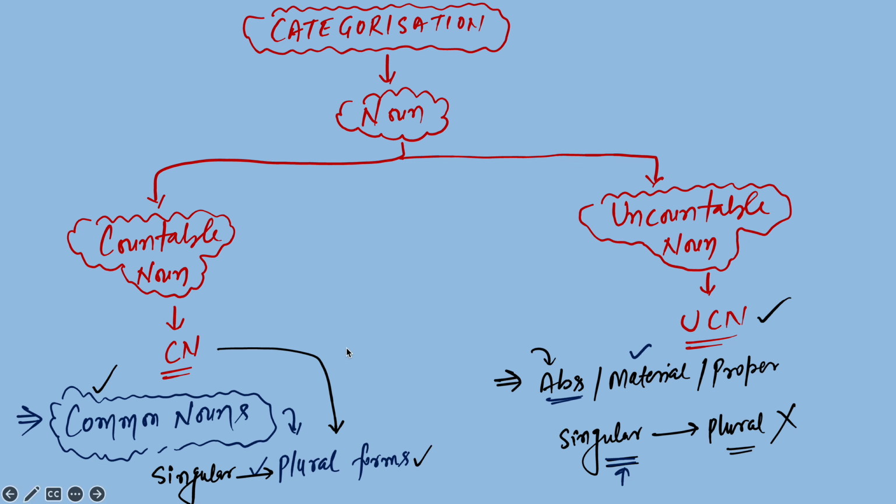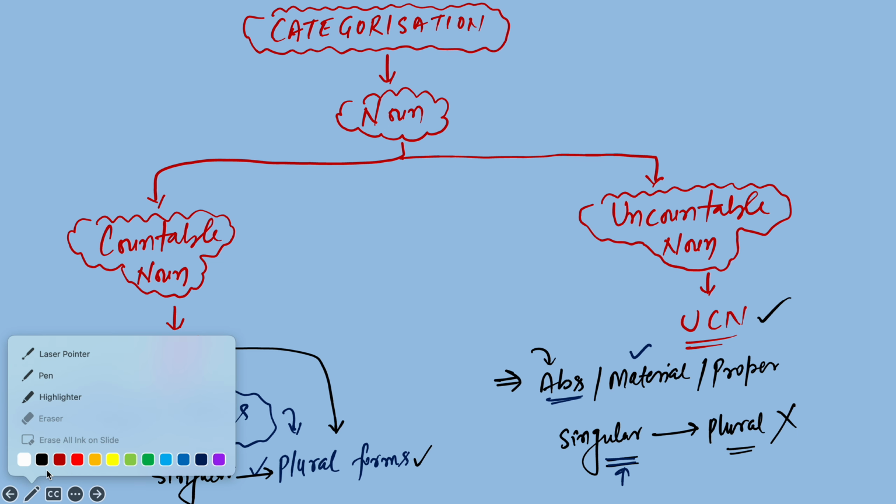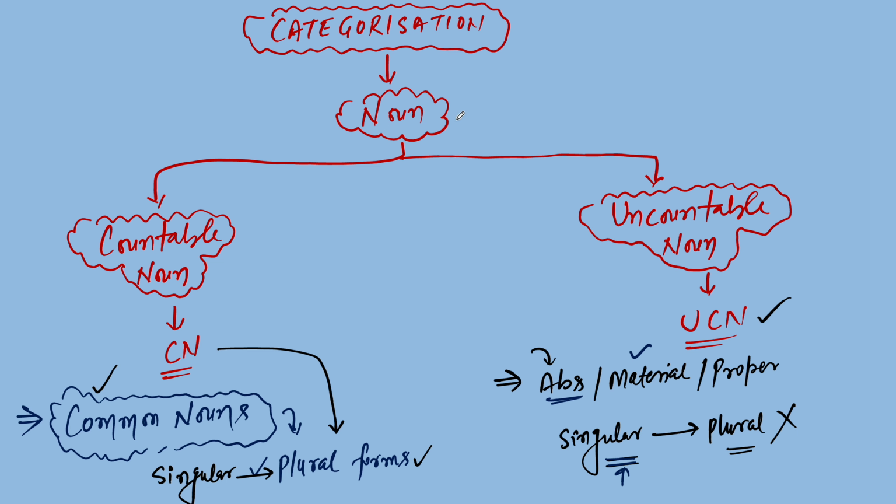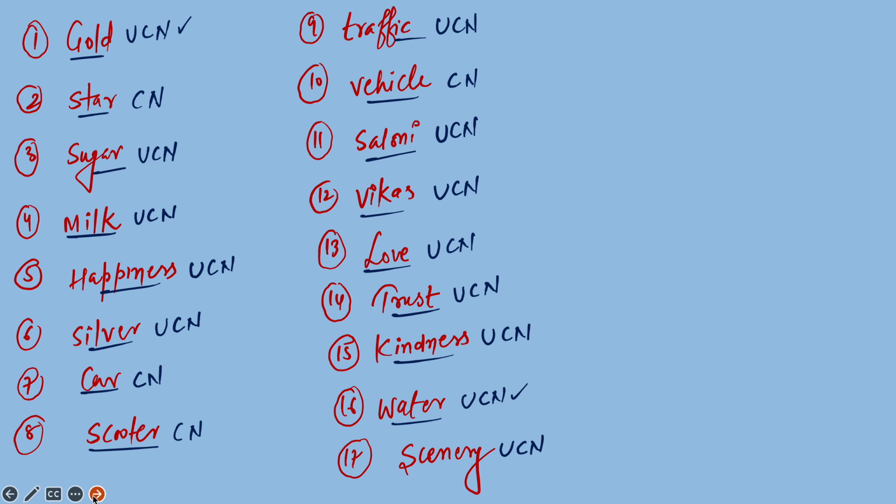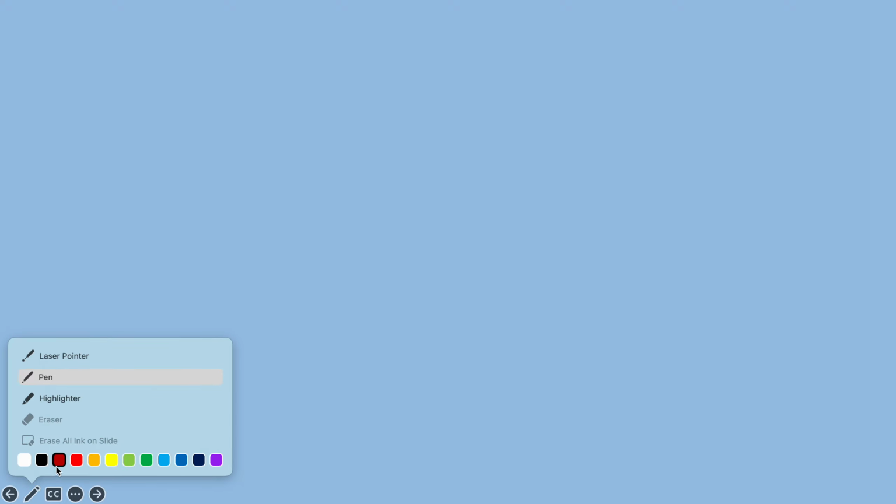So, hello students. In today's class, we are just going to do some practice of the questions related to the categorization of noun, like countable and uncountable noun. So, let me write some examples so that you will be able to rectify the errors in the sentences.